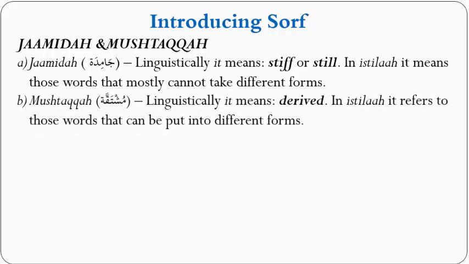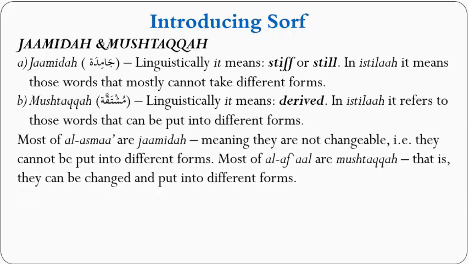Mushtaqqah, literally, it means derived. In istilah, it refers to those words that can be put into different forms. So here we have words that are stiff, they are still, they don't move around, you can't play around with them and change around them, and there are words that are derived, which means those words can be put into different forms.